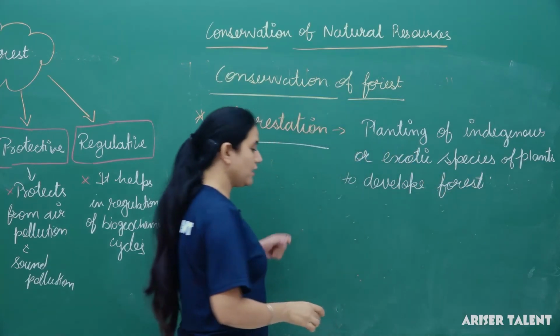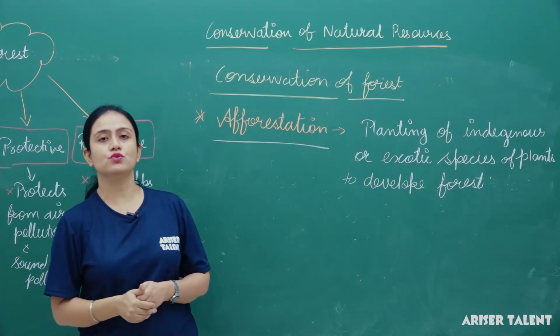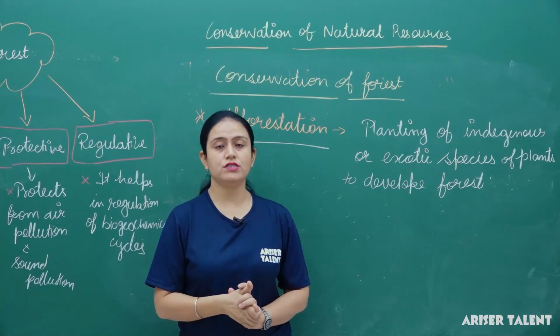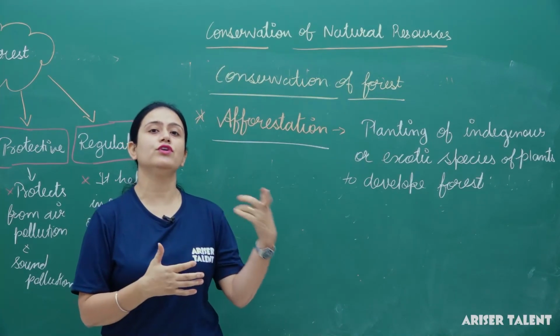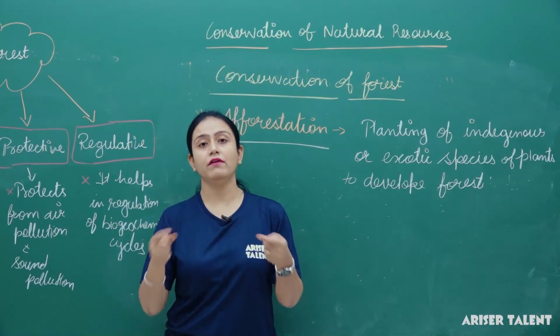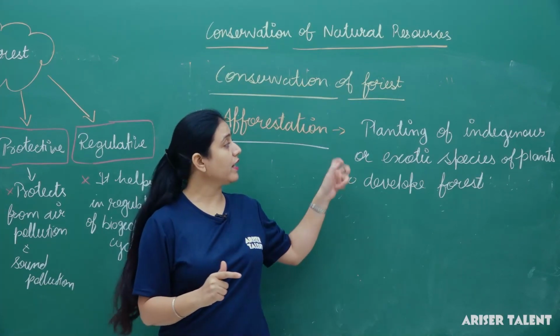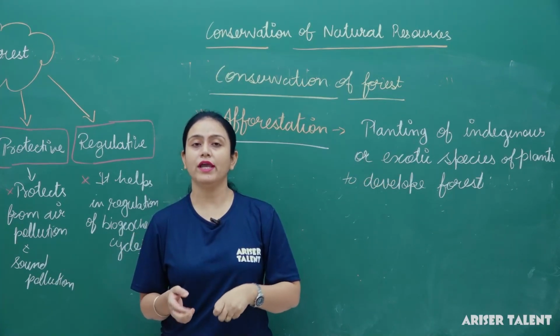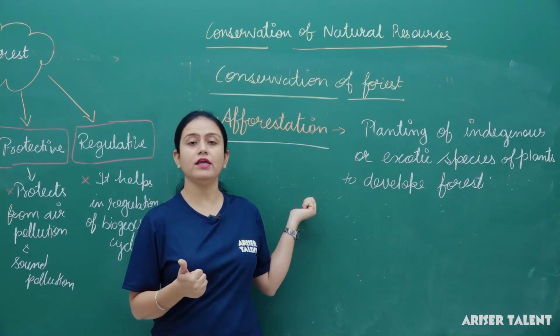Okay, so this is the best way to conserve the forest. We can do it by afforestation, means the place where deforestation is done, we can regrow the plants, means we can plant more species at the same place, okay, and thus we can protect the forest.